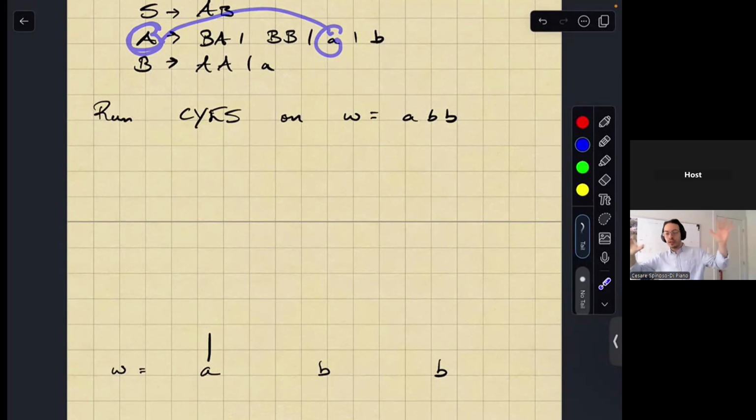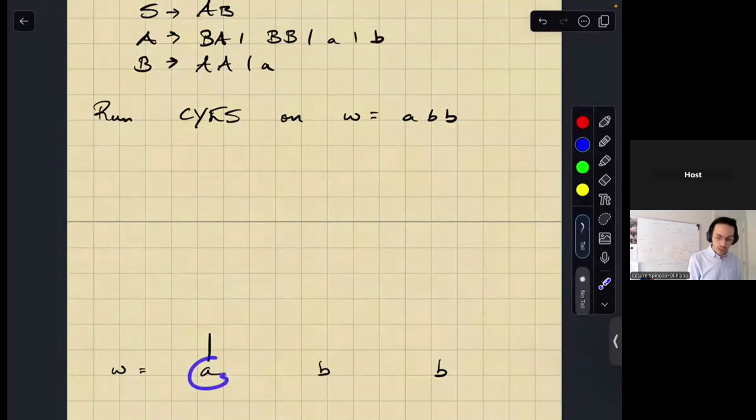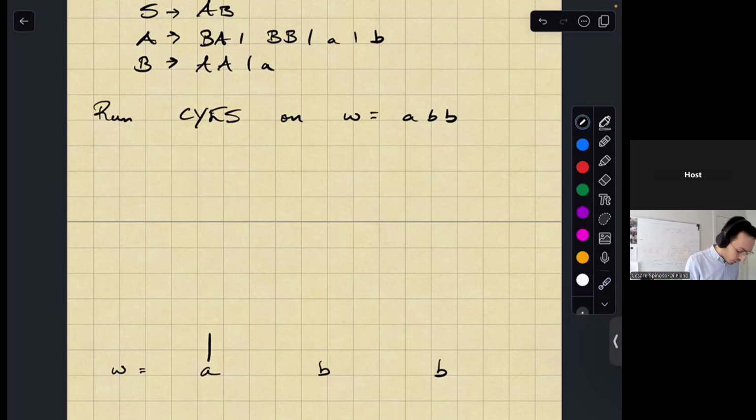So you don't have to consider the context of the input, because if you had to do that, then it would be very hard to do an elegant bottom-up approach. Okay, so what are the ways of deriving A directly? That's with the variable A, and also with the variable B, right? So I have to account for both possibilities.